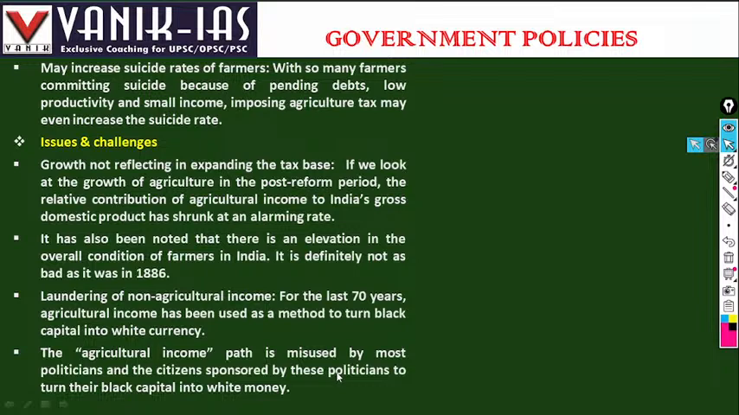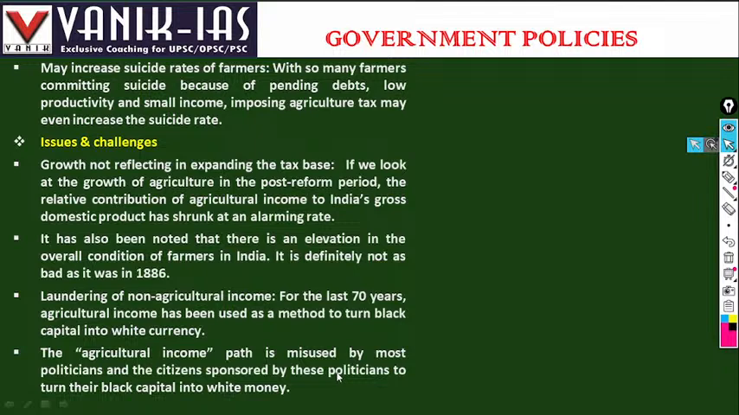Laundering of non-agricultural income: for the last 70 years, agricultural income has been used as a method to turn black money into white currency. No doubt, because agriculture is tax free, agricultural income is cited as a means to convert black money to white money. People earn from other sources and show that they are earning from agriculture, which is exempt from tax.